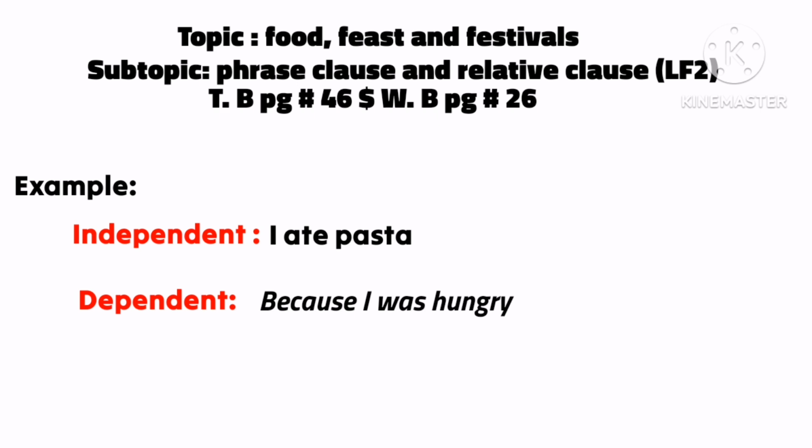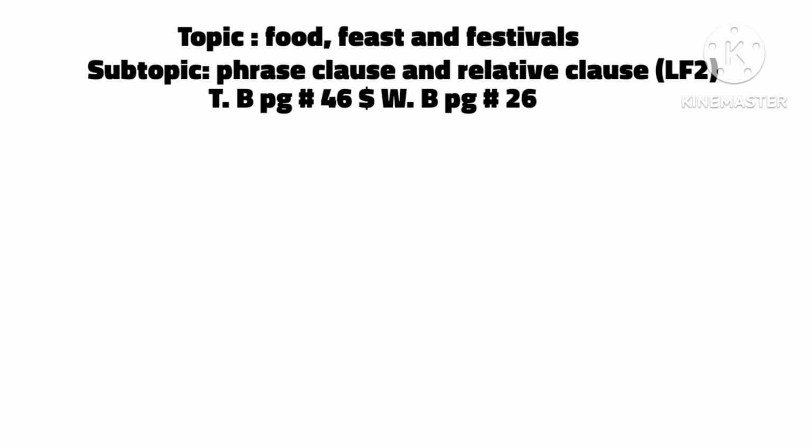The complete sentence is: I ate pasta because I was hungry. It gives us the meaning. So a dependent clause depends on the independent clause. A dependent clause mostly begins with words like because, although, but, these types of conjunctions. We can't understand a dependent clause until we have an independent clause.